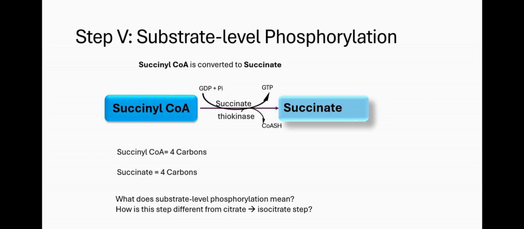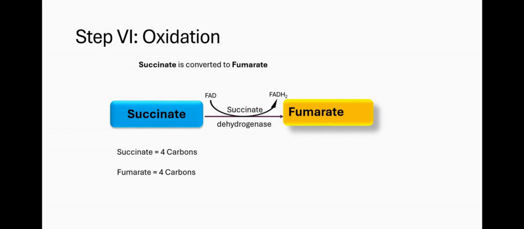All right, the next is another oxidation, but in this case, there's no decarboxylation, so we have 4 carbons. Since it's a cycle, you can begin to guess that we're getting closer to the end, because the starting molecule is oxaloacetate, which is 4 carbons, and acetyl, which is 2 carbons. If we have come to 4 carbons, maybe we're going back towards the beginning. So succinate that was obtained from the substrate level phosphorylation is converted to fumarate, which is another 4 carbon molecule.